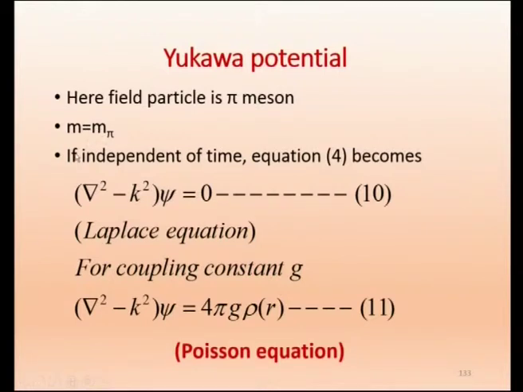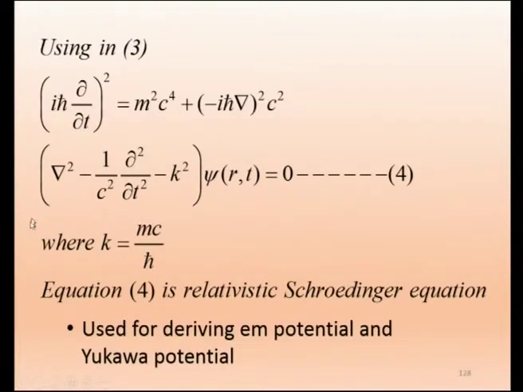Now again, if independent of time, equation 4 already we have given. I will go back to equation 4 and show you. See, this k will be retained here because the mass is not 0. This is the general relativistic Schrodinger equation.